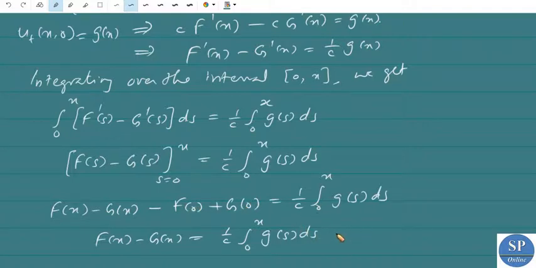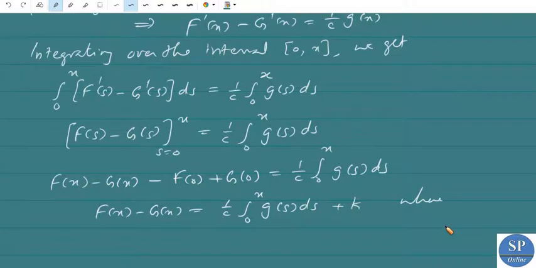We can take this as some constant k, where k equals F(0) minus G(0), because F(0) and G(0) are constants. So F(x) minus G(x) equals 1 by c into integral 0 to x g(s) ds plus k.